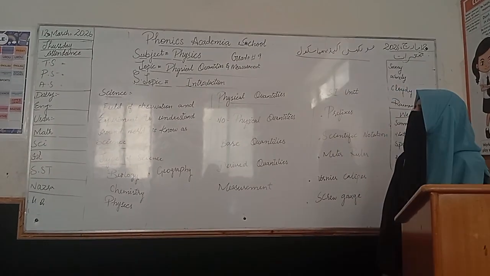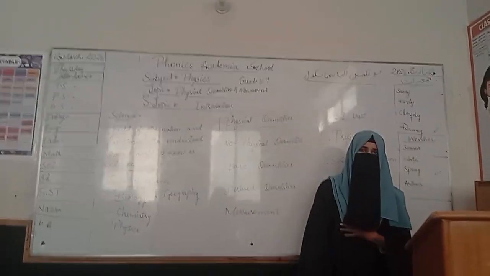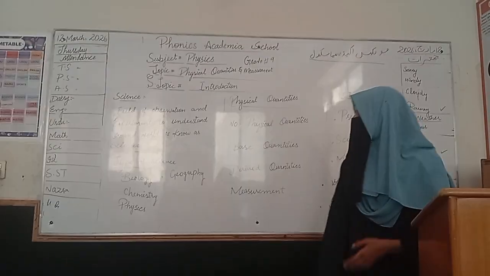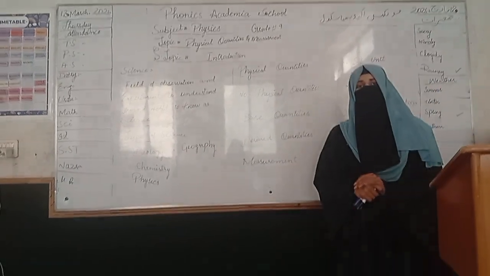So let's start students. What is science? Firstly, you know that it is physics. Physics is a branch of science. So firstly we discuss what science is. Science is the field of observation and experiment to understand the world around us.